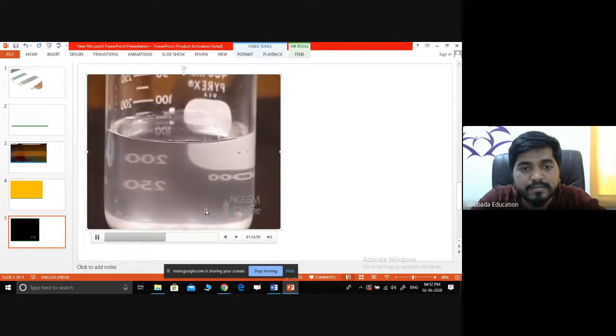Down Group 1 metals, the melting point of the metal decreases. The reaction is very exothermic, which causes the sodium metal to melt. The metal contracts into a very compact spherical form.